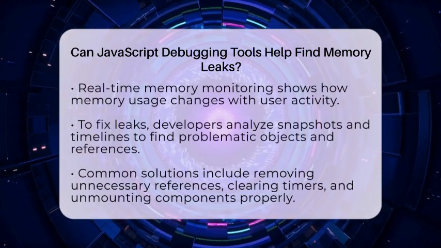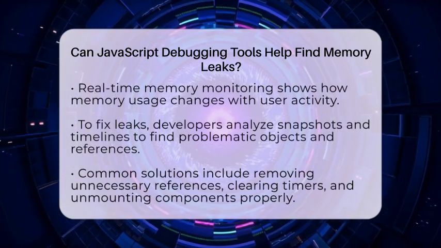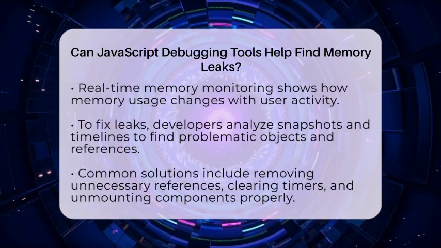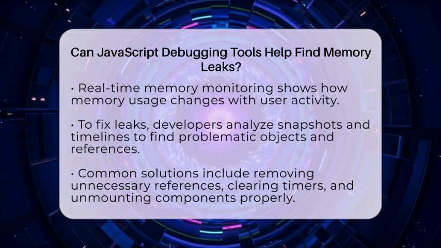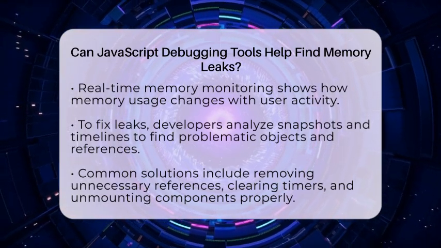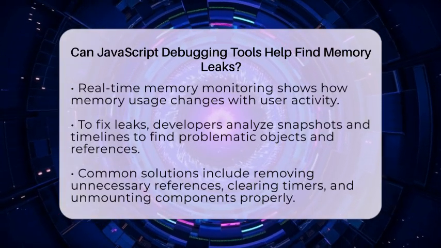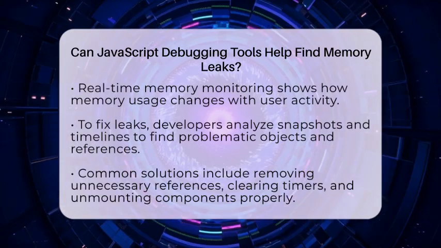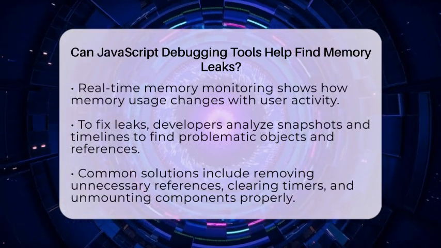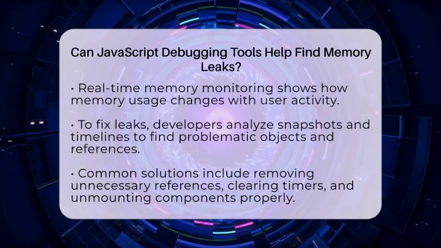To use these tools effectively, you can record memory usage during typical interactions. Then analyze snapshots or timelines to find objects that shouldn't be there. Once you identify the problematic objects, trace back to the code that holds references to them. Fixing the issue might involve removing unnecessary references, clearing timers, unsubscribing from events, or properly unmounting components.